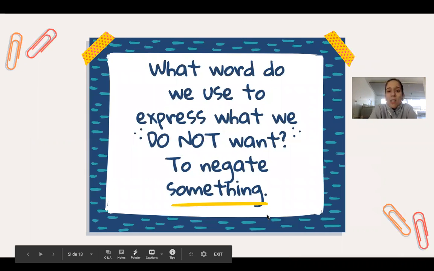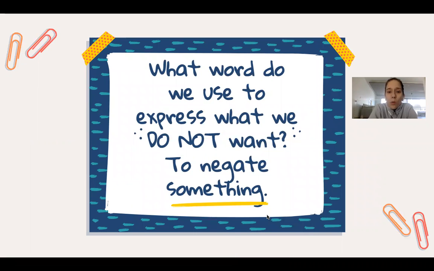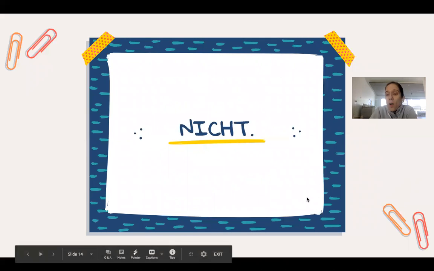So guys, can you tell me, what word do we use to express what we do not want, to negate something? We know yes, ja, and we know nein, no. But when we want to say, I do not want to sleep, I do not care, I do not know, what is the word that we use? You are right. We use the word nicht.